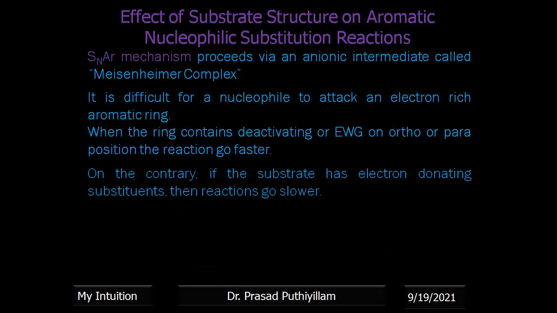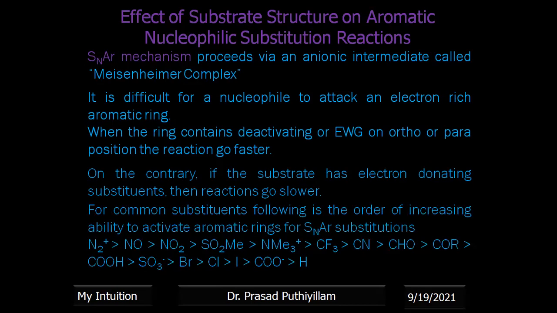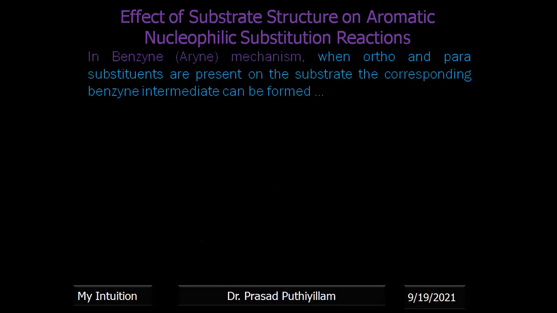On the contrary, if the substrate has an electron donating substituent, then the reaction will go slower. Some of the common substituents, in the order of their activating effect on the aromatic ring for SNAr substitution, are given here: first N2+, then NO, NO2, SO2Me, then NMe3+, CF3, etc. You can note this order down. This is not the exact order as such; it varies with the substrate, but in general cases, this is the order.